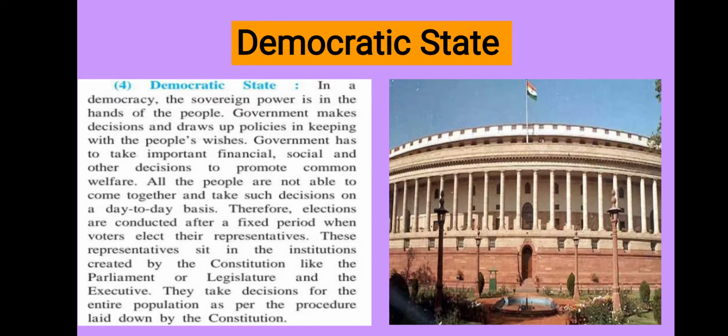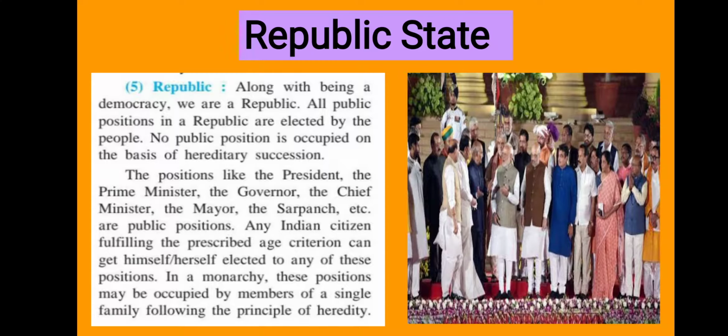In India also, we elect representatives to administer the country, and these representatives run the country as per the laws given in the constitution. So India is a democratic state. Understood? And the next one is the republic state.